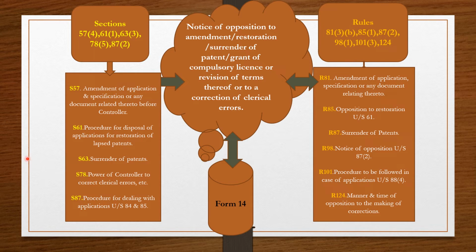Section 63 is surrender of patents, and rule 87 is surrender of patents. Similarly you can relate all this, particularly the subsections of the sections and the subrules of the rules, with form number 14. So let us proceed.